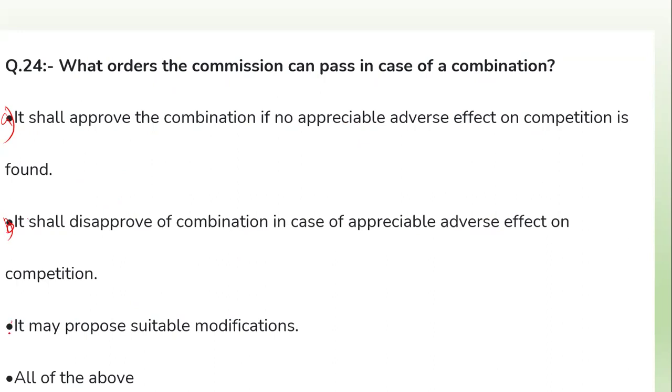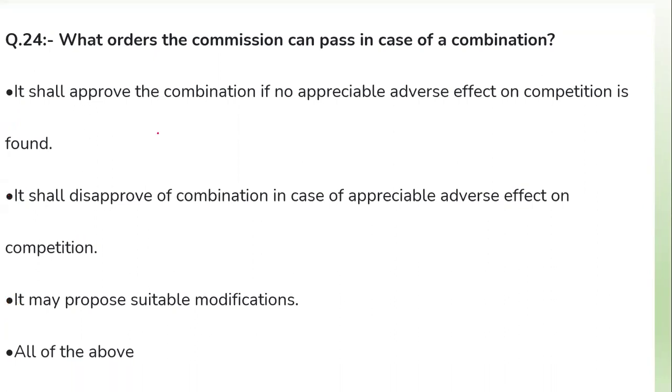Option number C, it may propose a suitable modification, or option number D, all of the above. So what will be the right answer? That is option number D, all of the above. First of all, they shall approve the combination if there is no appreciable adverse effect on competition. They must be careful about this. It shall disapprove the combination in case of appreciable adverse effect on the competition. It may propose a suitable modification.